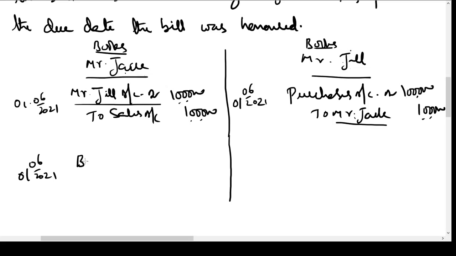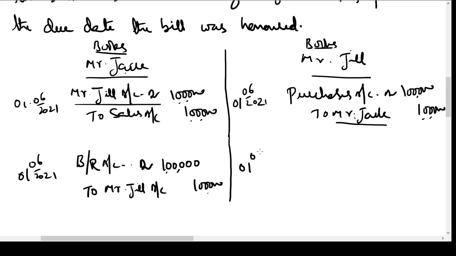So Mr. Jack is receiving a bill. So he will write the entry bills receivable, B by R. I use it as a shortcut for bills receivable. Bills receivable account debit 1 lakh. It is an asset coming in, a real account, that is why it has been debited. Who is giving this asset to him? Mr. Jill. Hence his account has to be credited. Mr. Jill's account is credited.